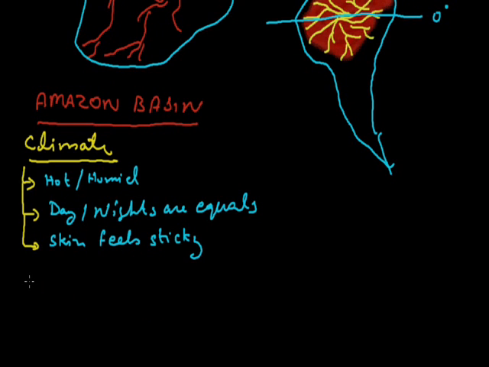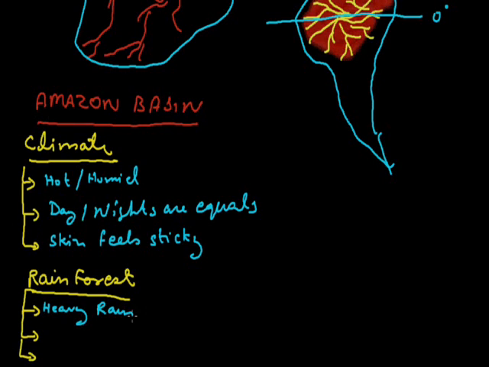Let us come to the next point, and that is rainforest. Obviously because it is the equatorial area, dense forest, evergreen forest are found here, also known as the rainforest. Every day rain is there. We find heavy rain. The forests are very thick.